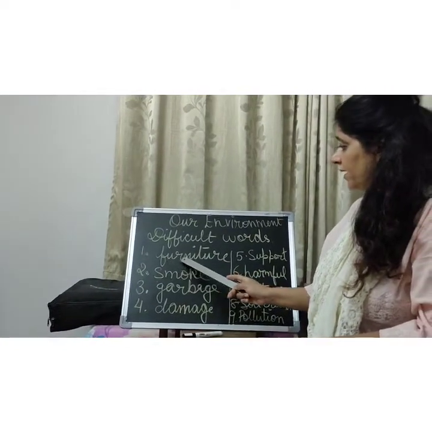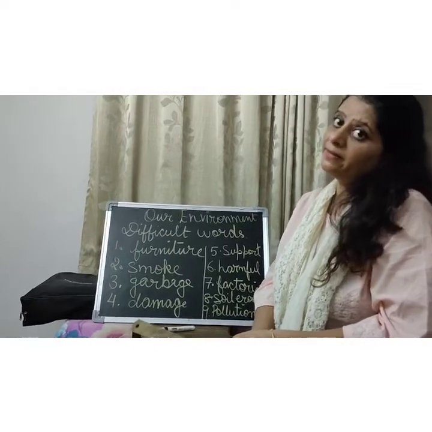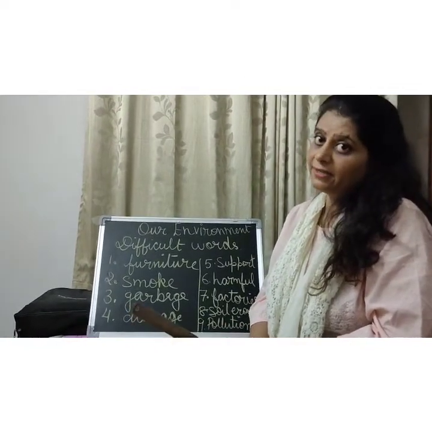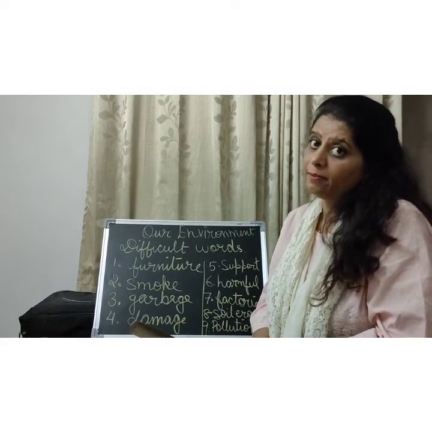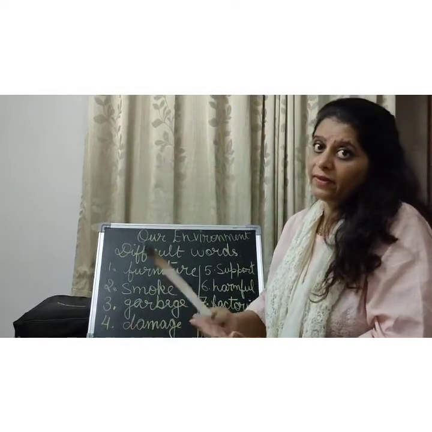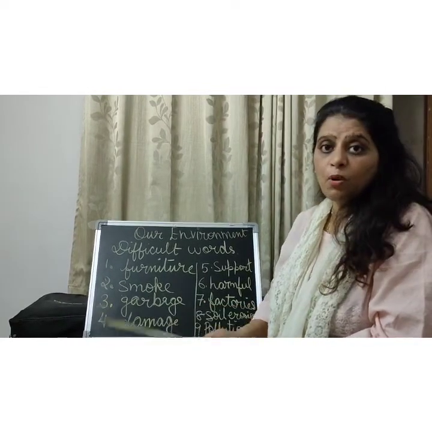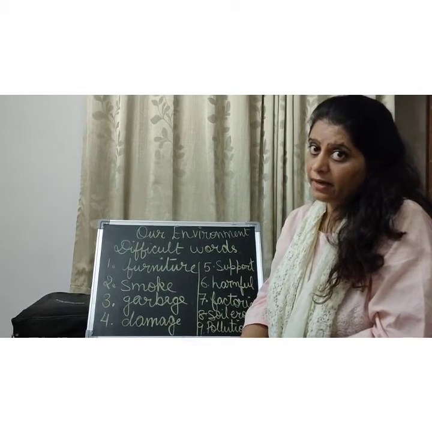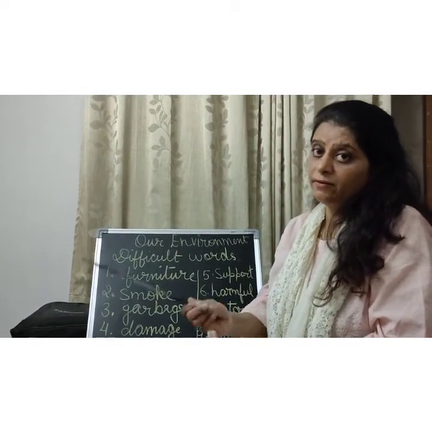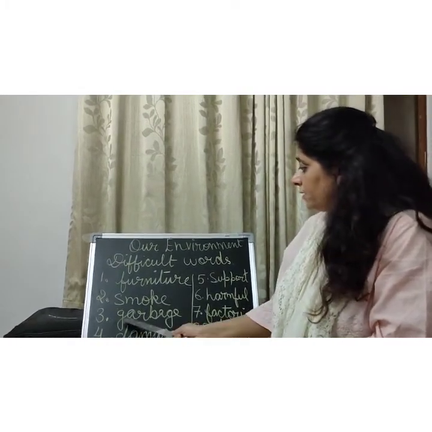Our first word is furniture. Furniture is living or non-living thing? Yes, correct. It is not living. It is non-living thing because it is man-made. We cut the wood and then we make the furniture. Second is smoke. Smoke is harmful for us. And who gives the smoke? The vehicles and the factories. Isn't it? So it is harmful gases.